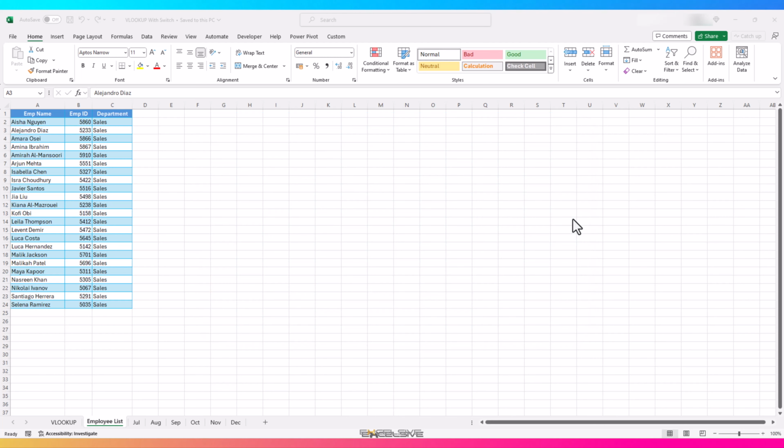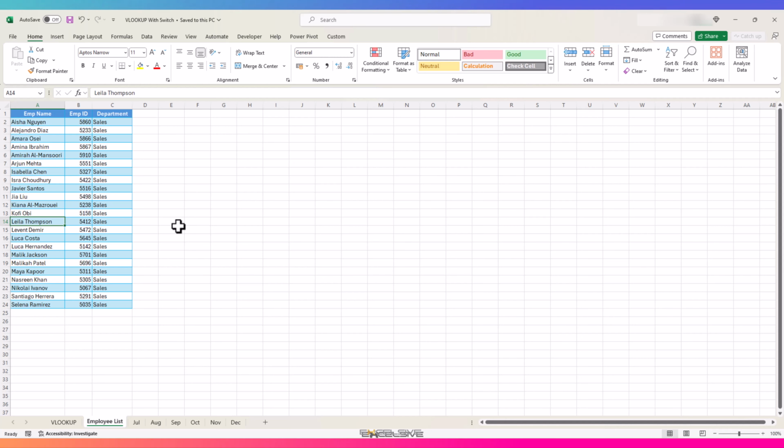This time, I have something that will help you take your VLOOKUP game to the next level using the switch function. Most of you must have used VLOOKUP in your daily work routine and are aware that VLOOKUP brings your desired value depending upon a lookup value.